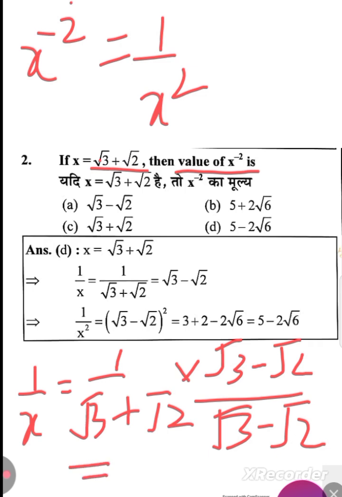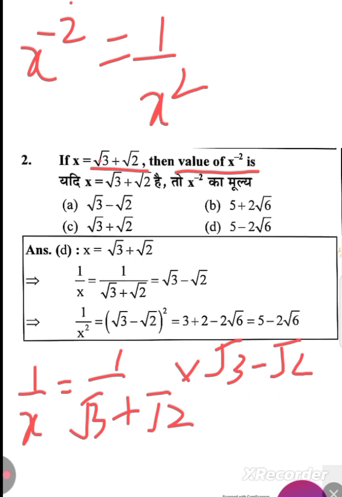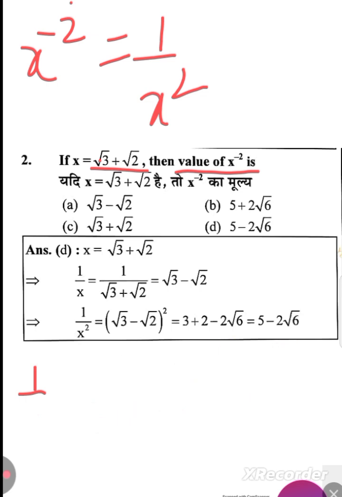So what we are going to get, 1 by x value is nothing but root 3 minus root 2. But what do I want to calculate? I want to calculate x raised to power minus 2. X raised to power minus 2 is nothing but 1 by x square. I know the value of 1 by x. 1 by x value is going to be root 3 minus root 2.